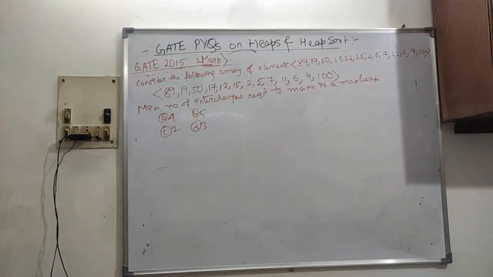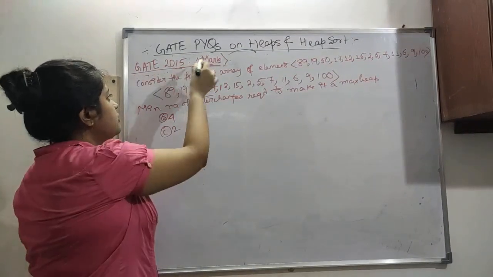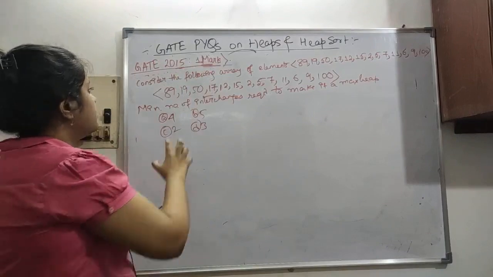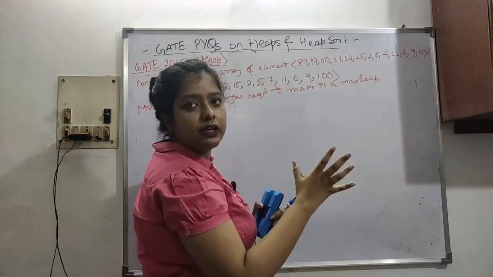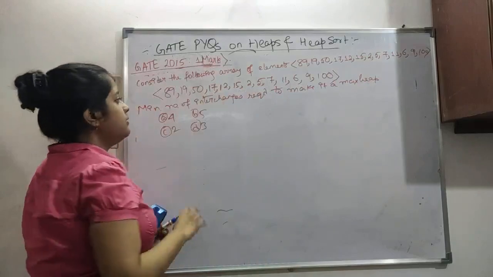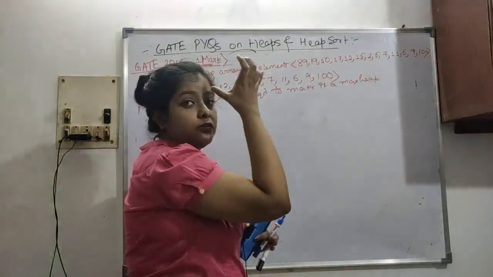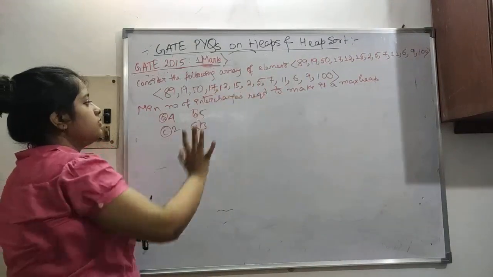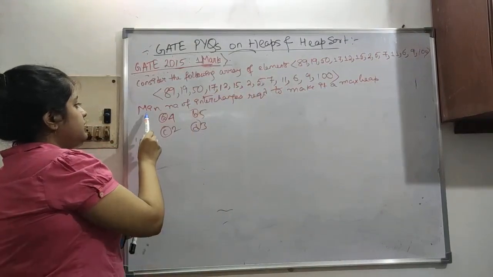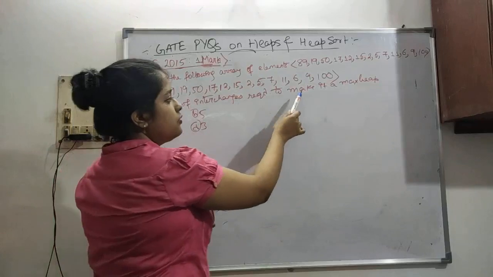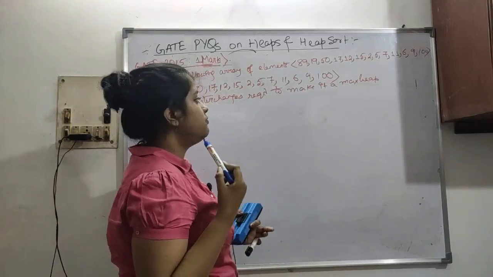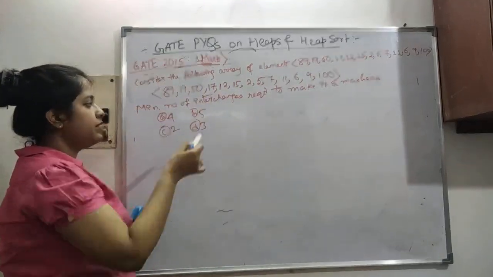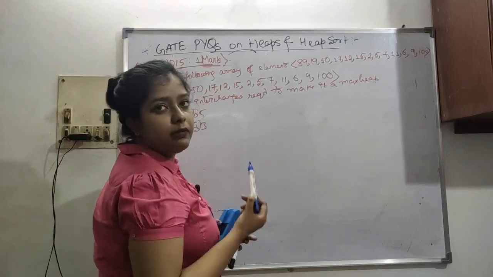This is our next question. It was asked in 2015, a one-word question. Consider the following array elements. I have written these elements out here because you might not be able to see them properly. 18, 19, all this. What is the minimum number of interchanges required to make it a max heap? So we have to find the minimum number of interchanges needed to make this tree a binary max heap.